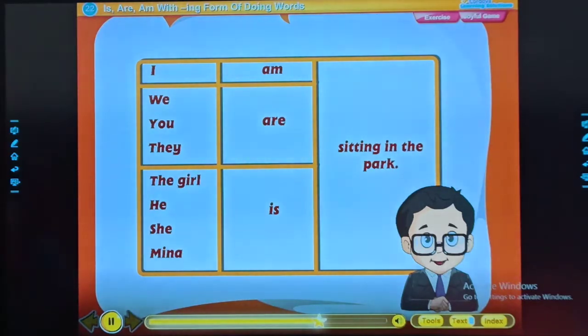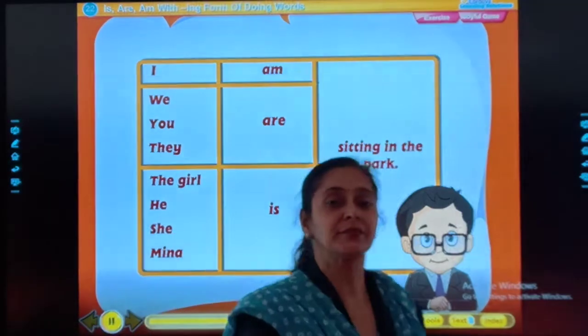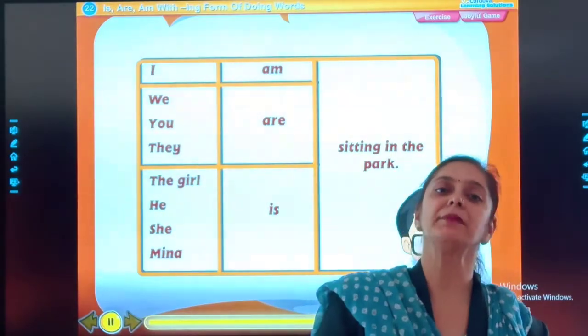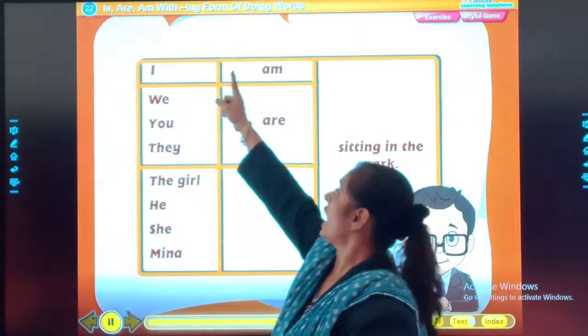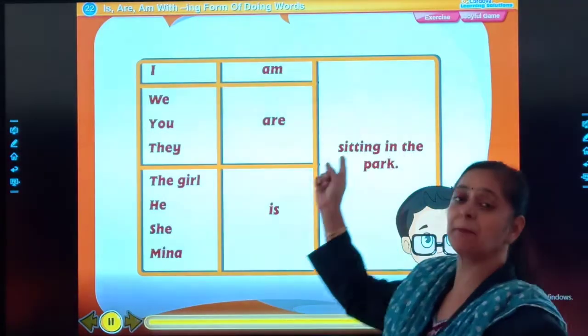I am, we, you, they are sitting in the park. The girl, he, she, Nina is sitting in the park. Students, am is always and always used with I: I am sitting in the park.